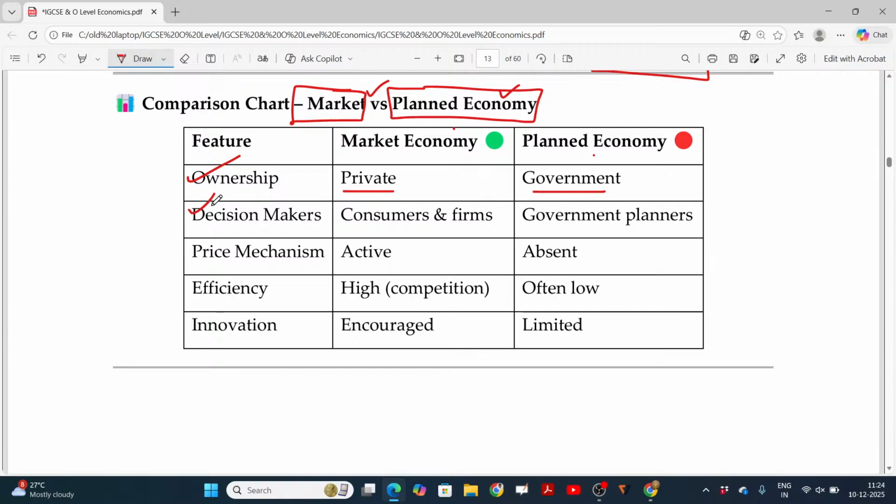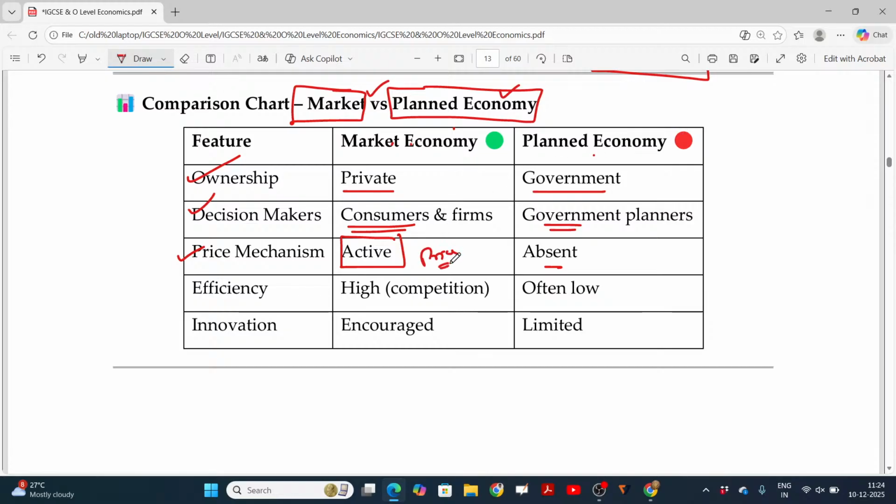In case of decision makers, in a market economy, there is consumer sovereignty, right? So consumers are the king here, consumers and firms. In a planned economy, the government will be the planner. The price mechanism in a market economy is active. It is absent in a government-run economy. When you go to a government hospital, which is government owned, the price is zero or nominally charged. When you go to a private hospital, the fee may be exorbitant, right? So price is the deciding factor.